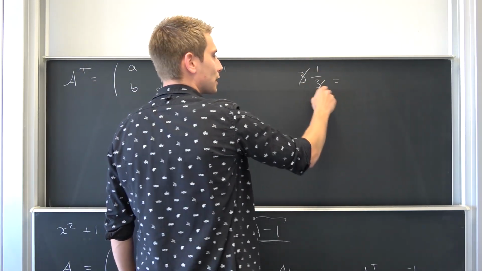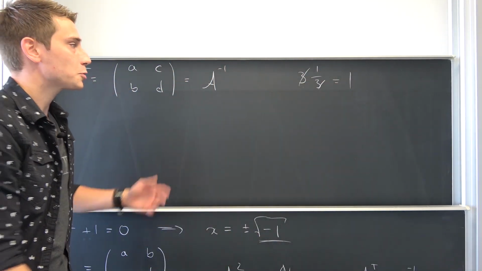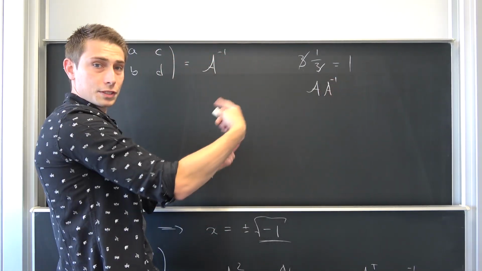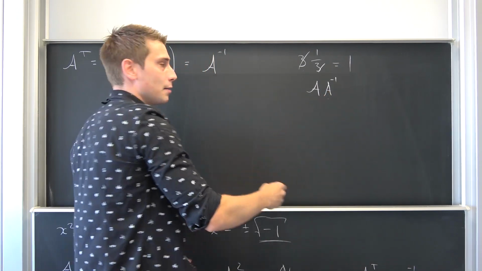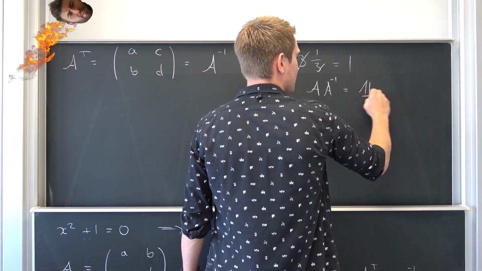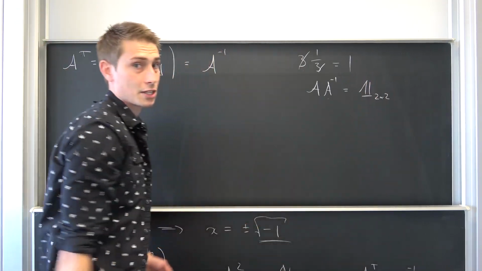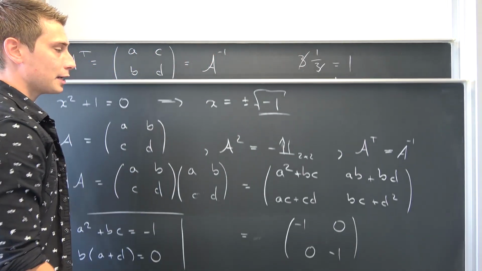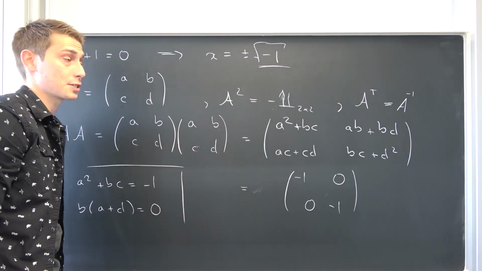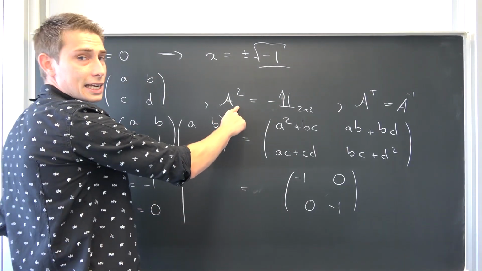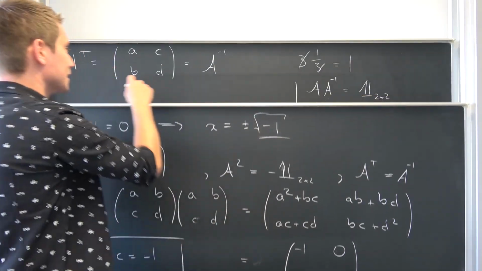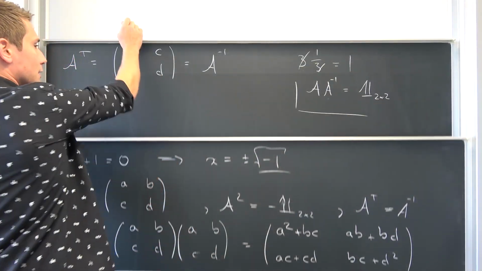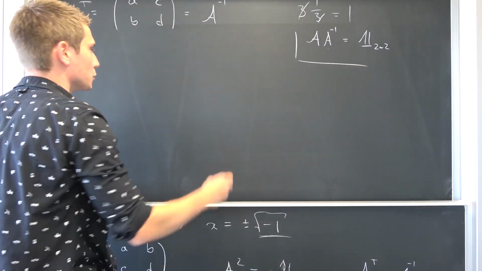And thus, they are going to cancel out to be 1. It's the same spiel here. If we have A times the inverse of A, or the other way around, inverse times the matrix itself, it's going to result in the identity matrix in set dimensions. Now, we can make use of this fact to finally solve this thing right here, because now we are going to apply the inverse matrix, or should we say the transpose, okay, it's an orthogonal matrix, to both sides of the equation. Let us see what this is going to result in.